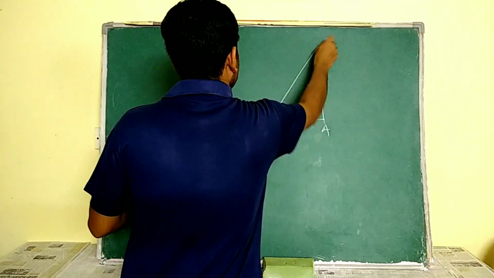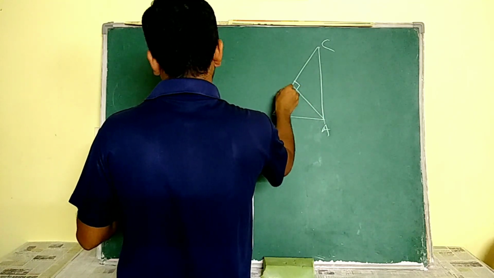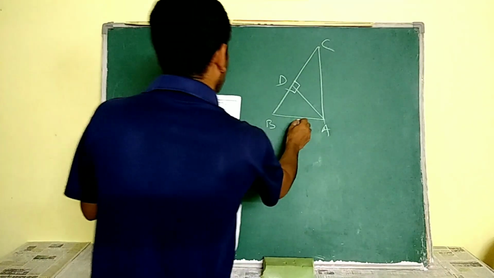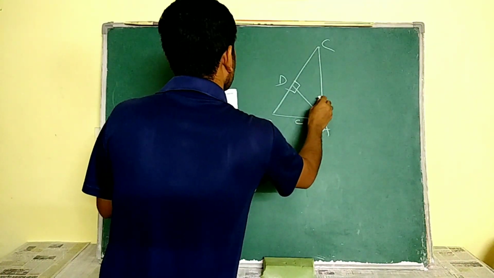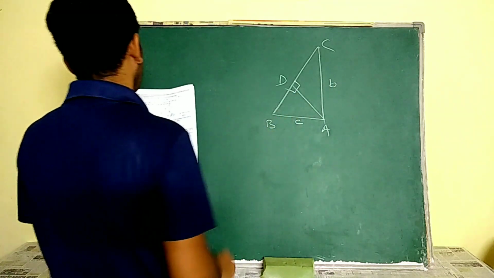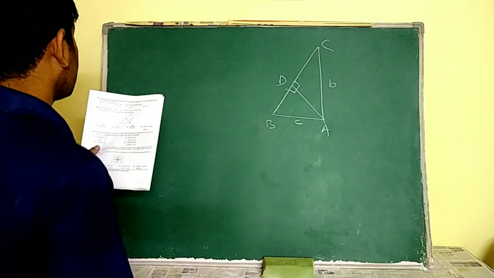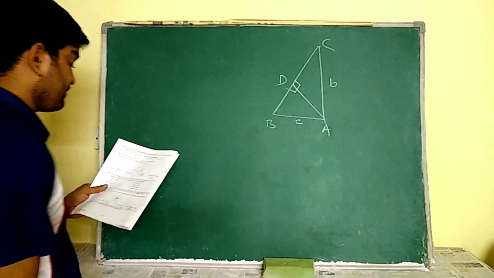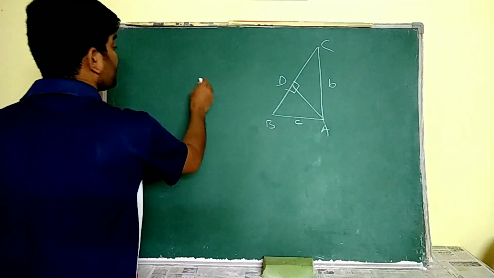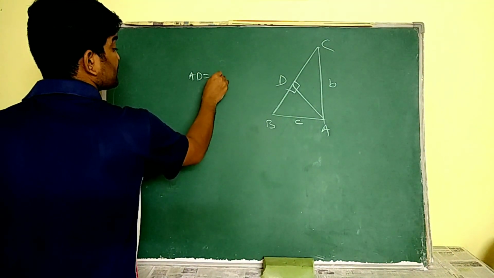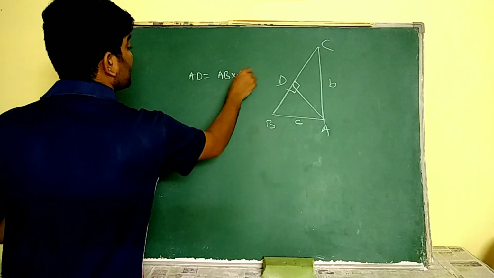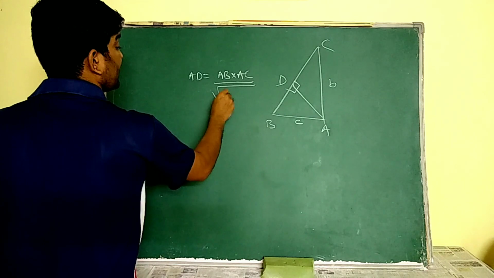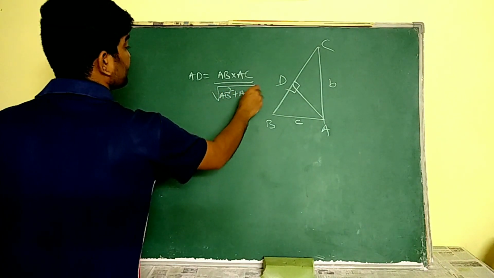In this figure see, B, A, C and the foot of the altitude is represented as D. Here he is saying AB is equal to small c and AC is equal to small b. Then he is asking you to find the value of AD. What is this AD asking? We know that AD is equal to AB into AC by root over AB square plus AC square.